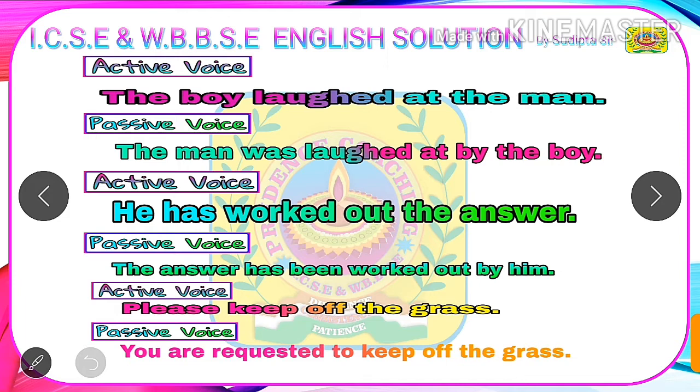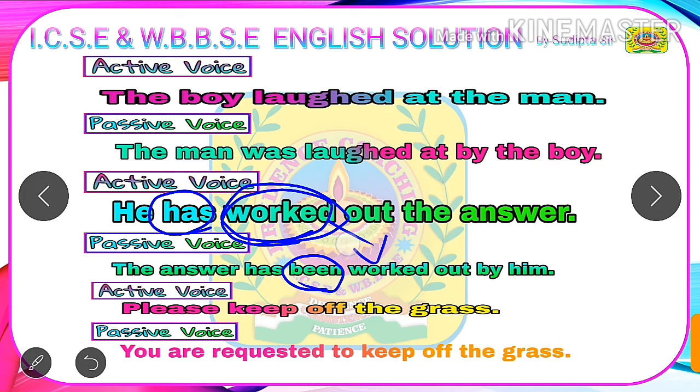As we have perfect tense, we need to write been after has, have, or had. In perfect tense, as we have has here, we will write been after has. After that, we need to write the V3 form of the verb, which is already given in active voice, because after has, have, and had, we always use the V3 form in active voice, and it is already given, so we will copy the same verb after been.